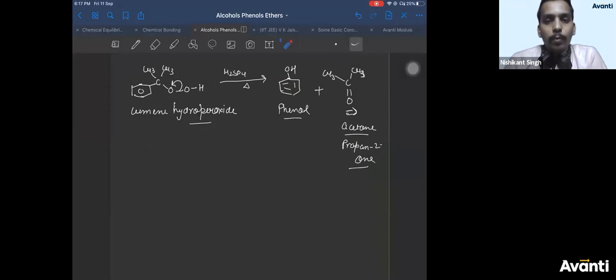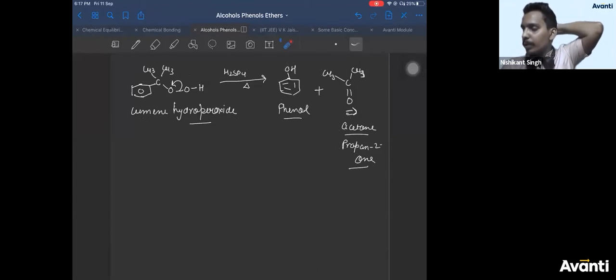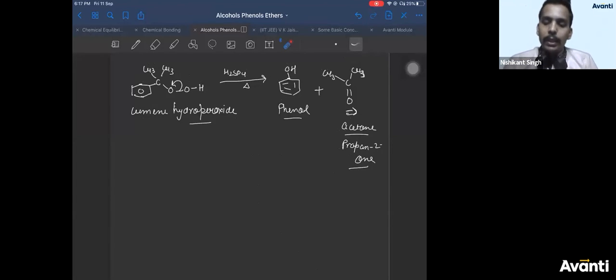Is this what they do to industrially obtain both phenol and acetone? No, this is not an industrial preparation. This is one of the preparations of phenol. Industrially, it is not prepared like this. There are other catalysts which we use. Usually, heterogeneous catalysis is used to prepare most organic compounds.